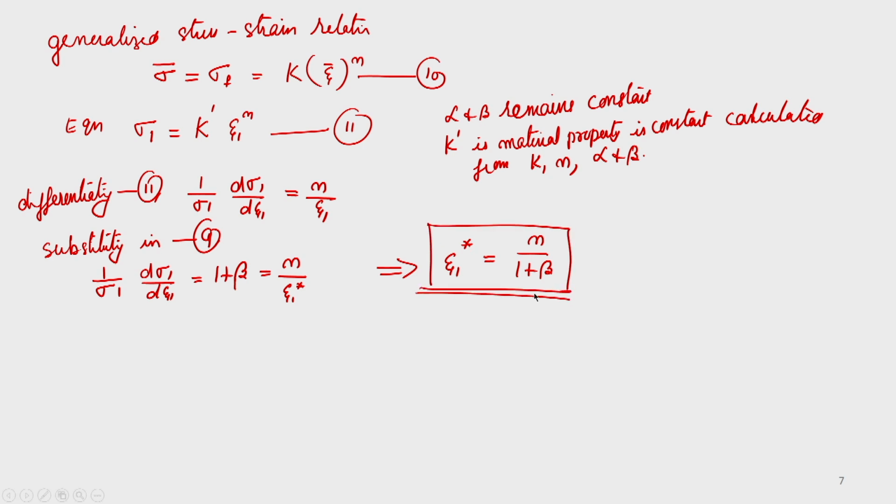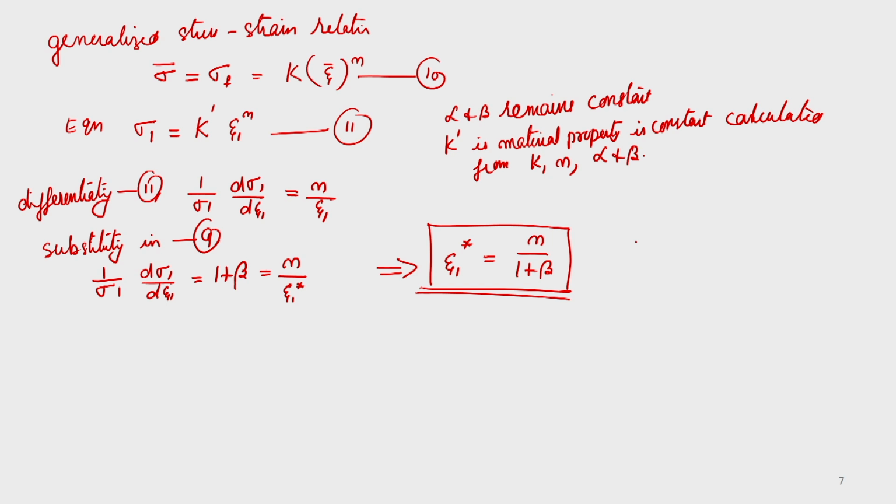So, if you know the value of beta and if you know the value of N, the maximum strain along the principal direction 1 we can determine, and also along epsilon 2 star is equal to beta into N by 1 plus beta. So, these two relationships you are getting.